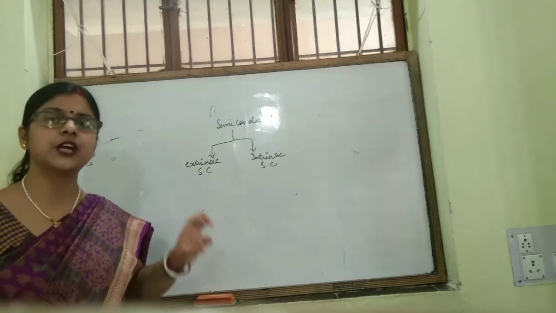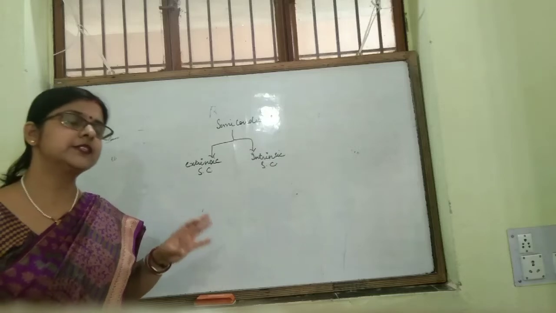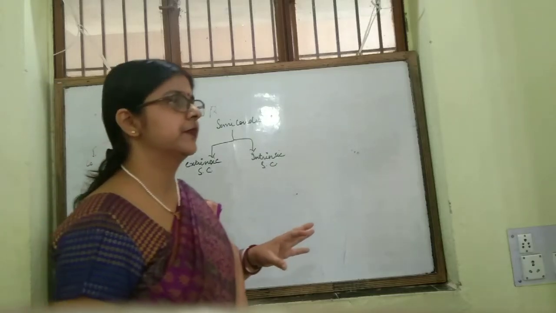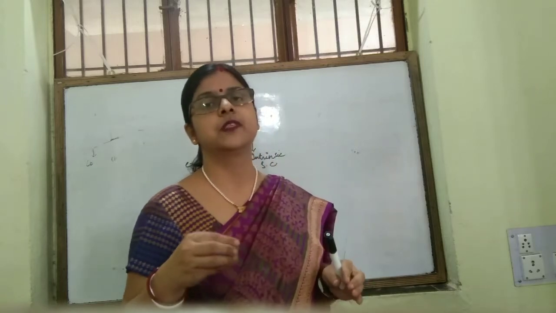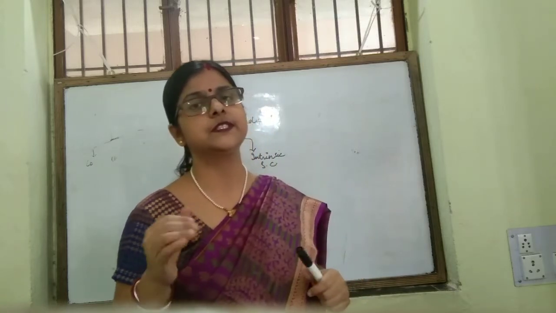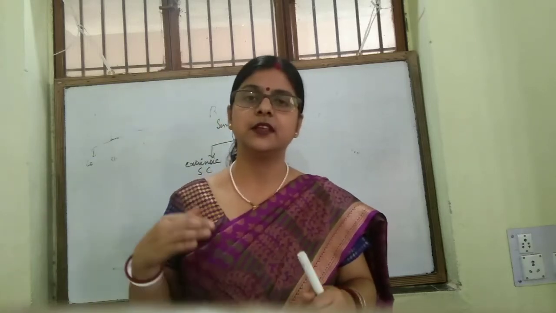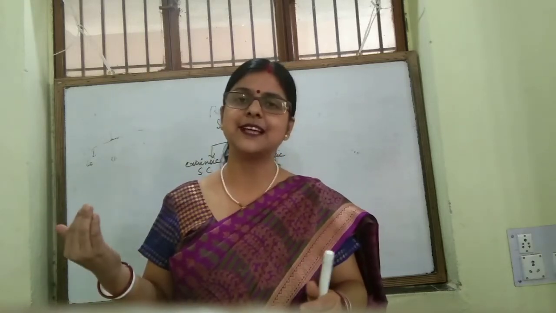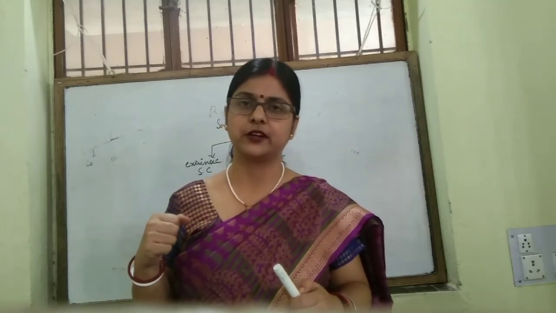Another type is extrinsic semiconductor. How is it formed? If you dope certain elements with certain elements, that results in another type of semiconductor, known as extrinsic semiconductors.